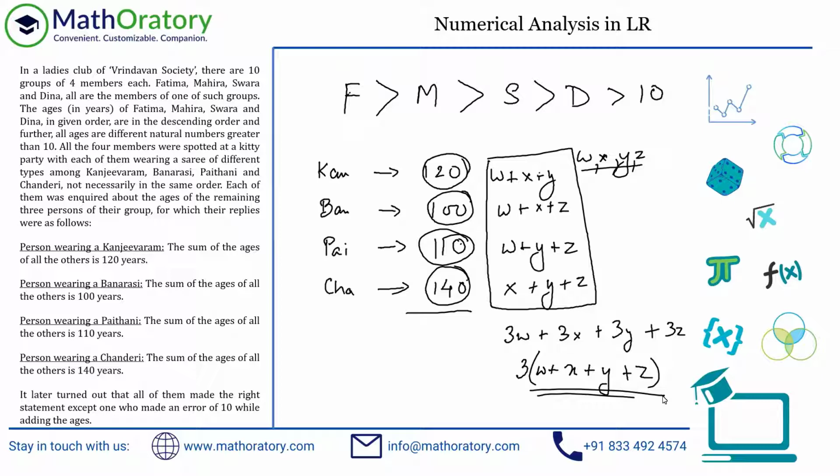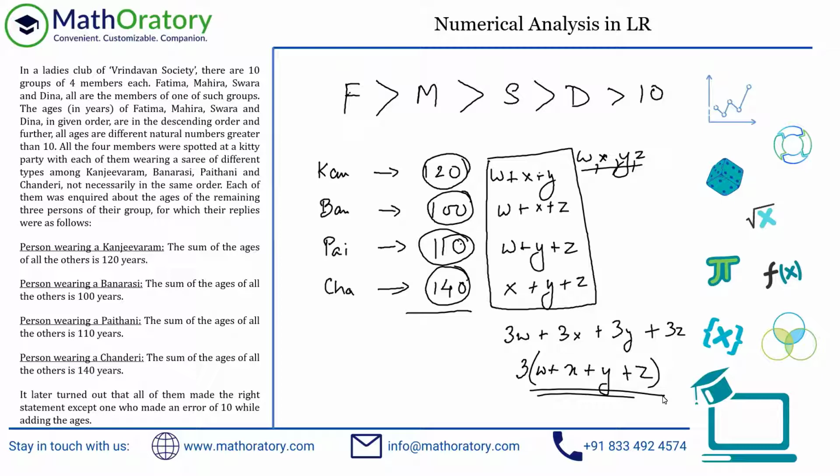If W, X, Y, Z could have been decimals, then multiplying by 3 is not necessarily a multiple of 3. For example, if one of the ages is something like 26 and 1/3, so somebody is 26 years and 4 months old, then multiplied by 3 the result is an integer, but not necessarily a multiple of 3. But in this case, it has to be, because W, X, Y, Z are natural numbers.